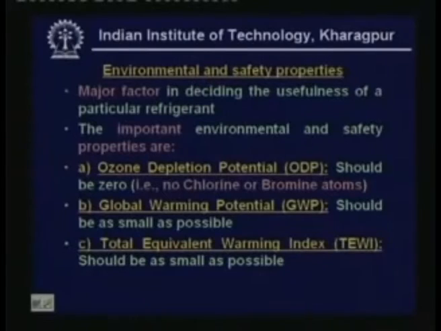Next is what is known as the total equivalent warming index, or TEWI. This is a new index, and this index takes into account the direct as well as the indirect contributions of a refrigerant to global warming. Global warming potential considers only the direct contribution of a refrigerant to global warming. What is the direct contribution of a refrigerant? When the refrigerant leaks out into the atmosphere, that means when you release the refrigerant into the atmosphere, what is its contribution to global warming? This is considered while estimating the global warming potential.